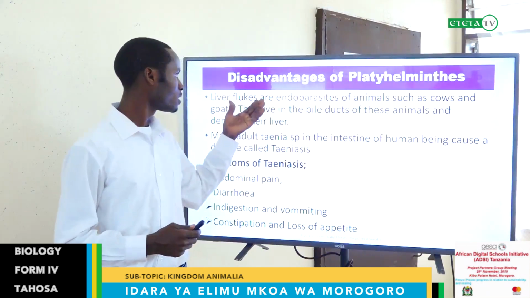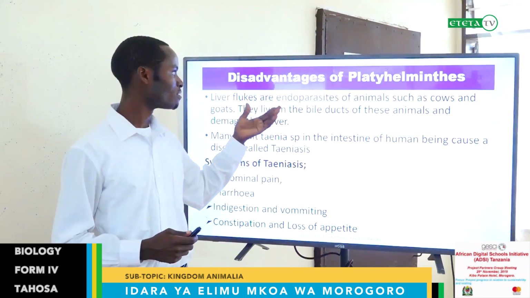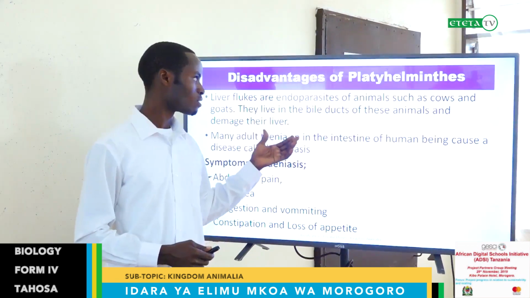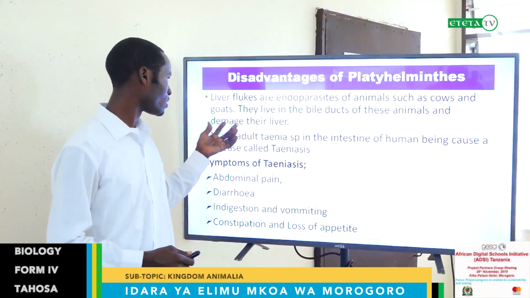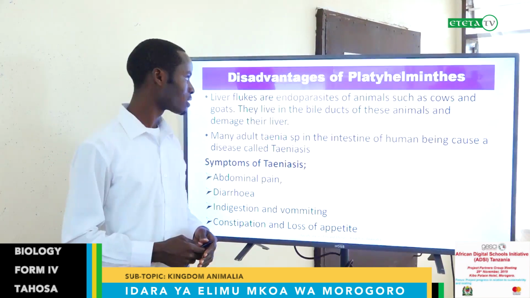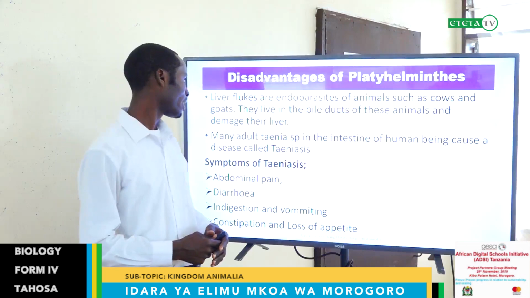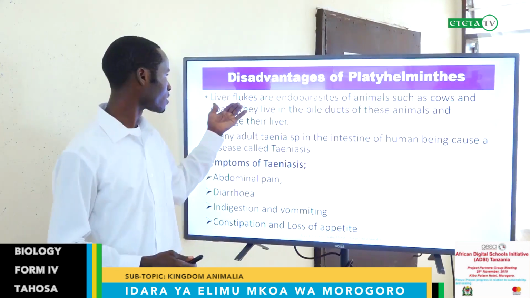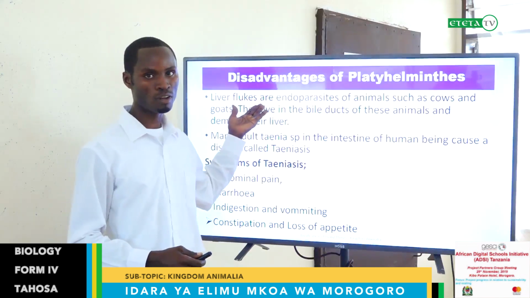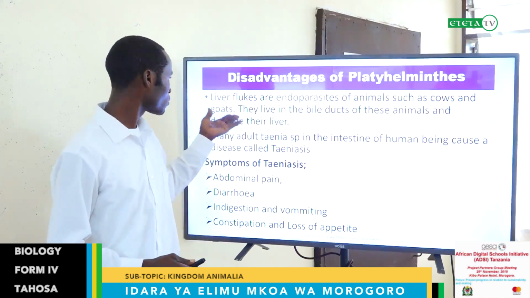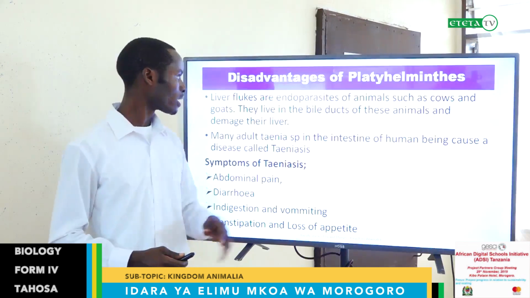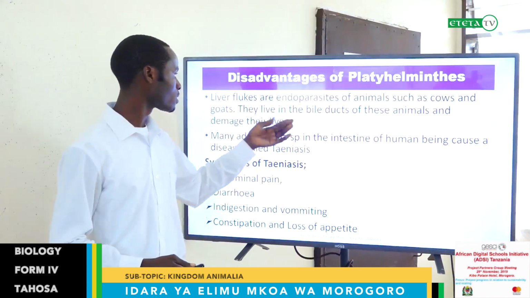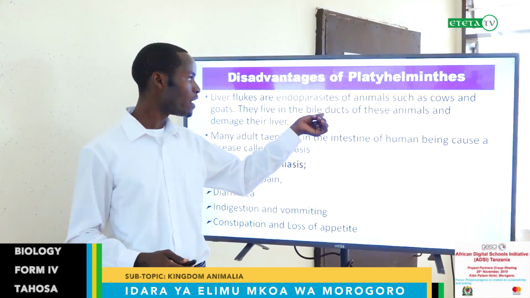Advantages, these are disadvantages of Platyhelminthes. Liver flukes are endoparasites of animals such as cows and goats. They live in bile ducts of these animals and damage their liver. This is one of the disadvantages. As liver flukes, we learned this organism belongs to the class Trematoda. So this one can be one of the organisms which kill our cattle, because they live in the liver and damage the liver.